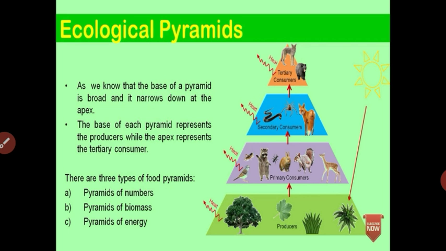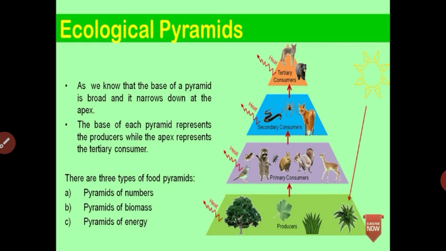Pyramid of biomass. The pyramid of biomass shows the mass of animals, meaning the body mass of individuals, at each trophic level in the food chain of an ecosystem. This pyramid is called the pyramid of biomass. Let us see the example.